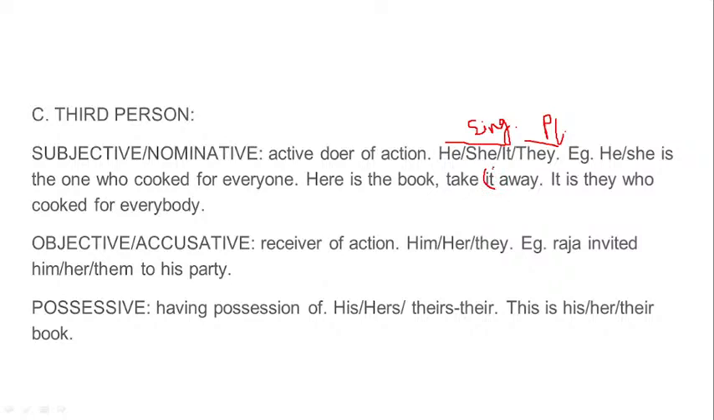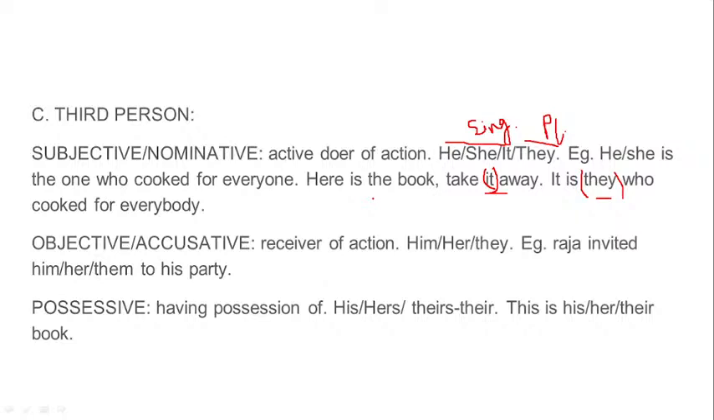The book is there. We are denoting the book. We have used it to denote that. It is they who cooked for everyone. See? They. So who have acted upon? Who did the action? They did the action. They are in the subjective case. He, she and they. We will be talking about it a little later.